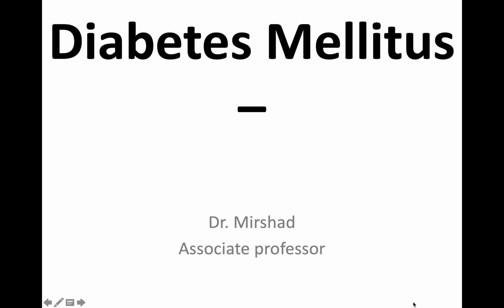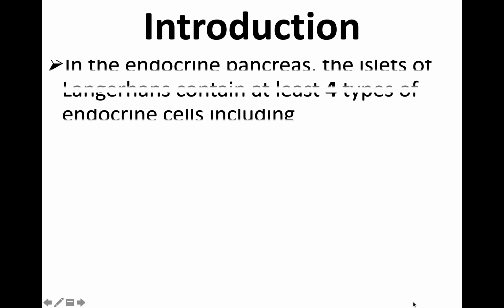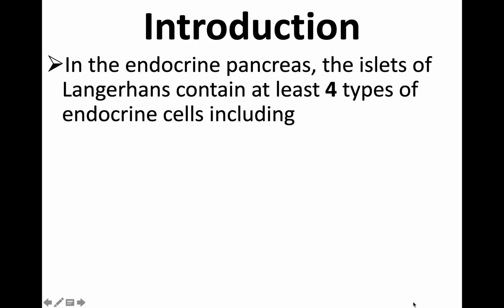All right. Here, all of you know that in the endocrine pancreas there are four different types of functional cells. I'm just briefing all this.